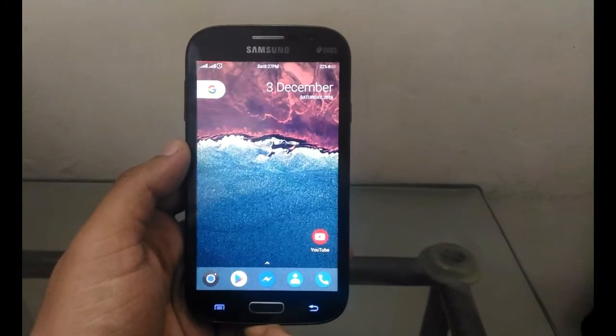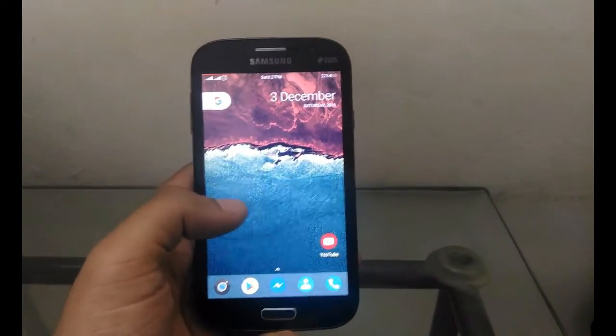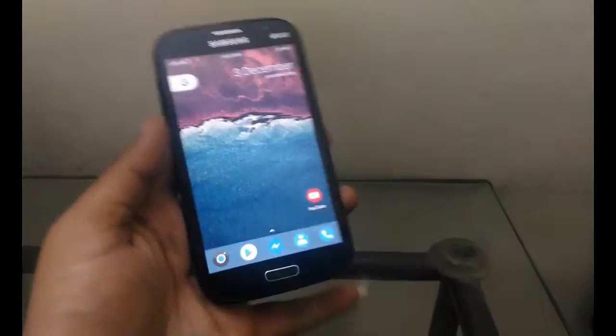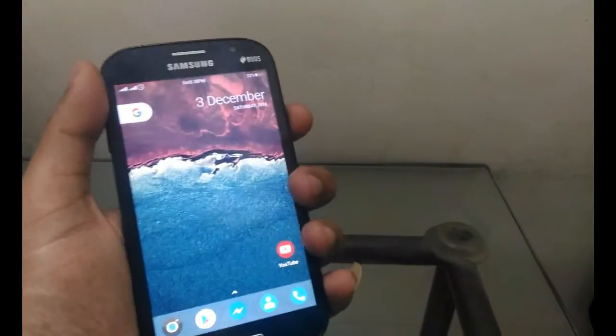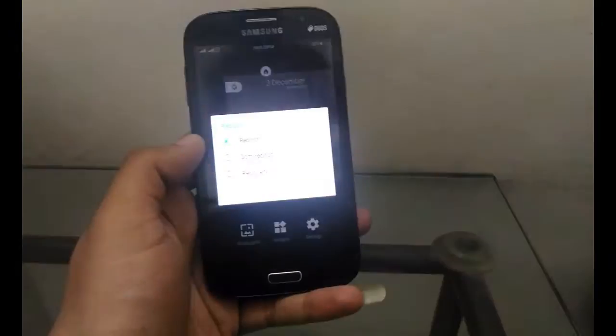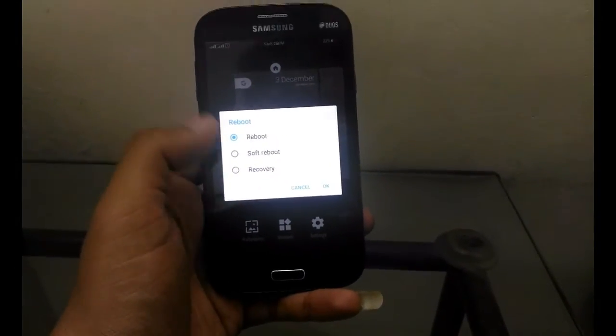So after downloading the zip file on your device, you need to just boot into recovery. I'm booting directly to the recovery via this reboot method.